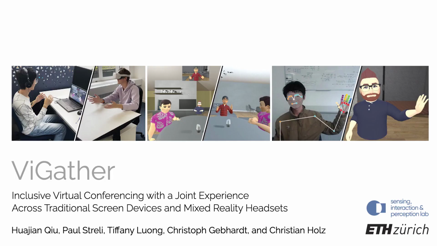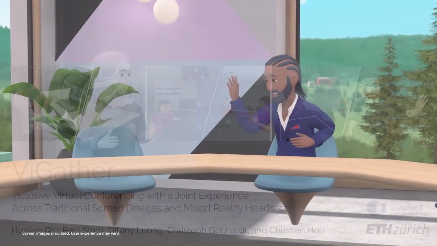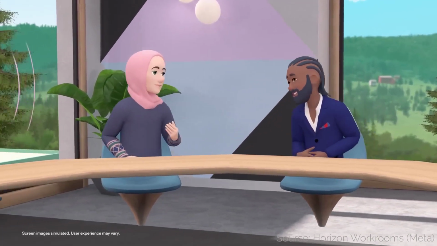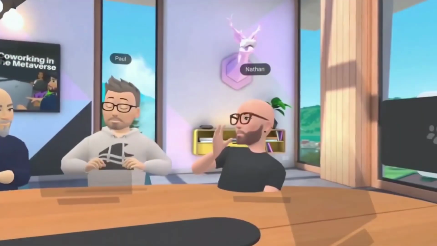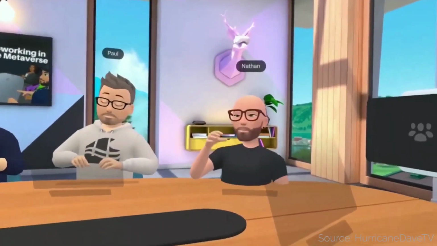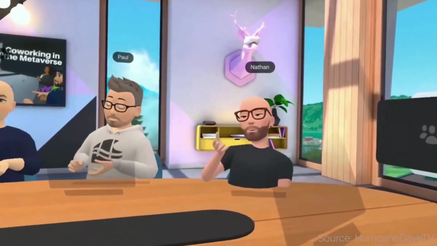We present ViGather, an inclusive virtual conferencing system with a joint experience across traditional screen devices and mixed reality headsets. Virtual reality has the potential to substantially advance teleconferencing as we know it. Modern VR headsets allow users to communicate through voice, natural gestures, and eye contact much like in real-world face-to-face meetings.